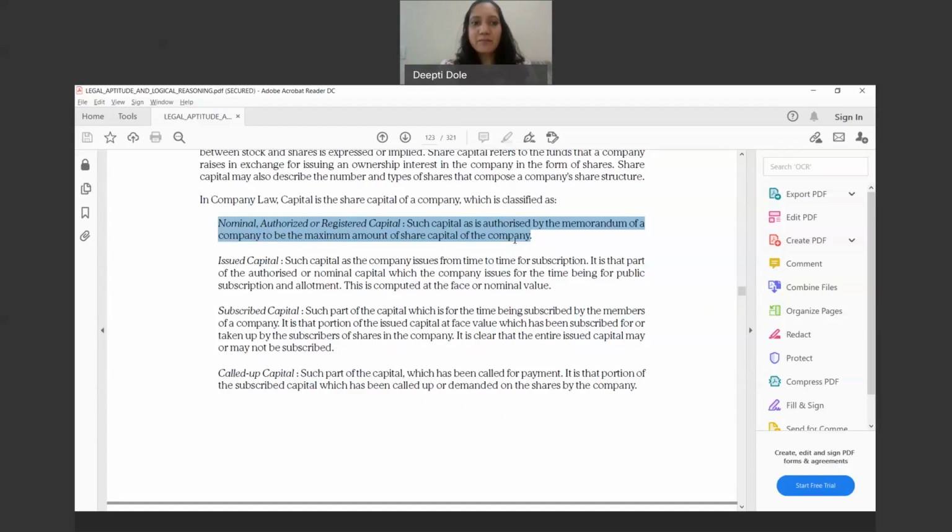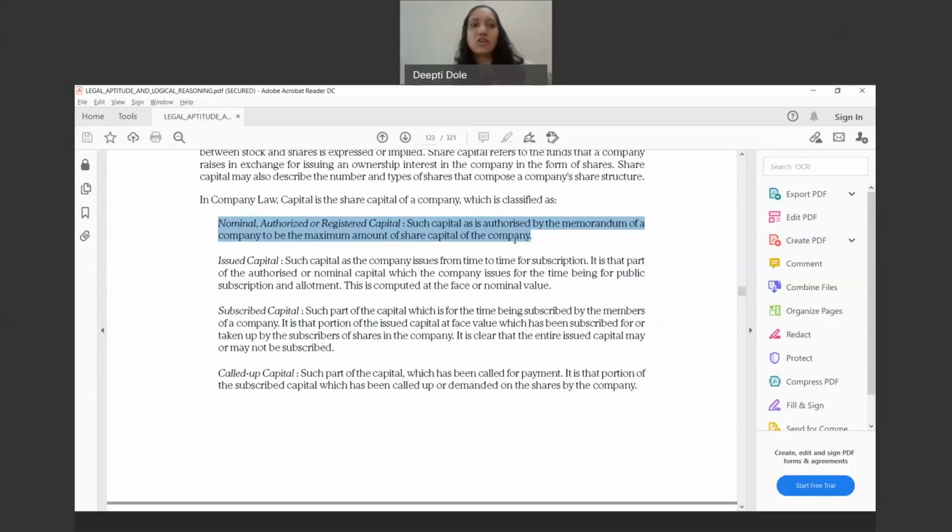It means that the registration, whatever is the amount, so 5 lakh is the registered, means that is the limit. So it is like a limit. You can imagine a limit like, for example, a credit card. If you or your parents use a credit card, it says 50,000 is the limit, right? Now it doesn't mean that you're going to use 50,000 at one stroke. You can use it at any point of time. Now that is a limit.